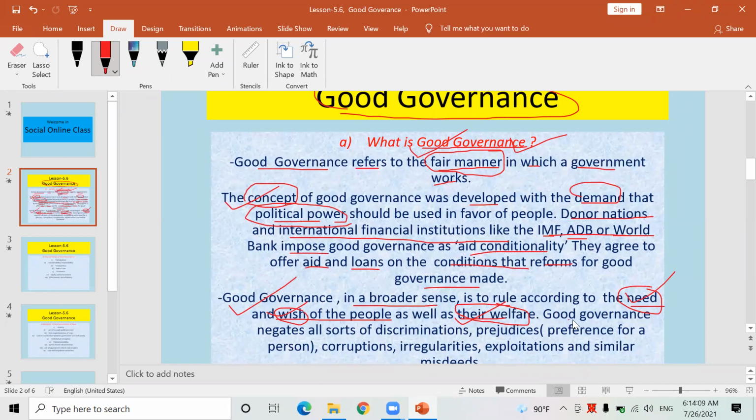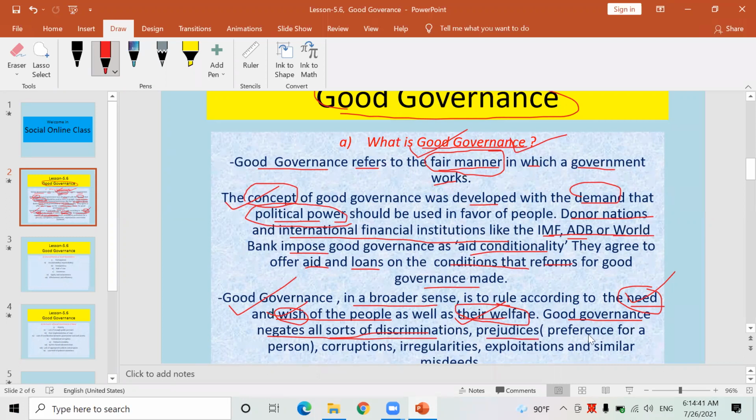Similarly, look here, if there is good governance, what shall happen there? There won't take place any sort of discrimination. Good governance always negates all sorts of discrimination between men and women, discrimination among the different castes of people, discrimination between different regional people and religious groups, isn't it? Such things it always negates and rejects. Similarly, it even negates prejudice.